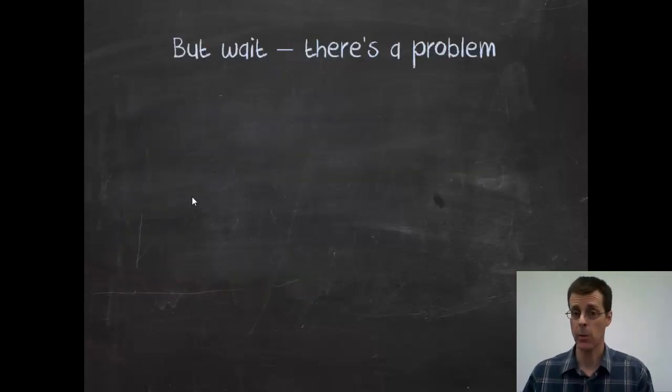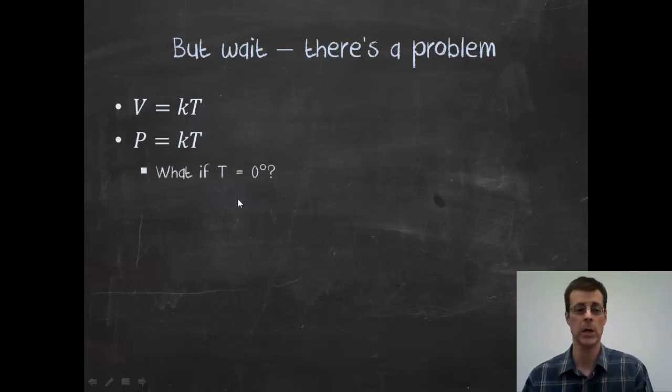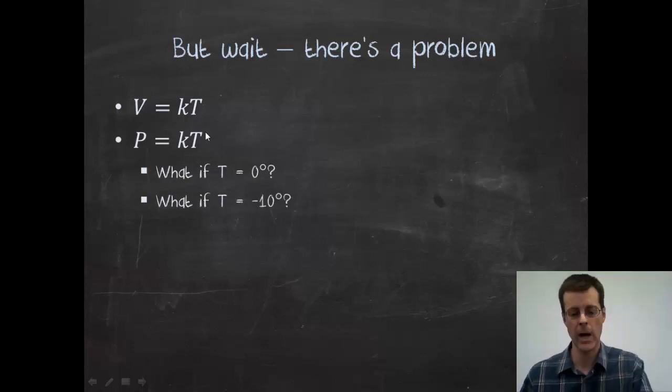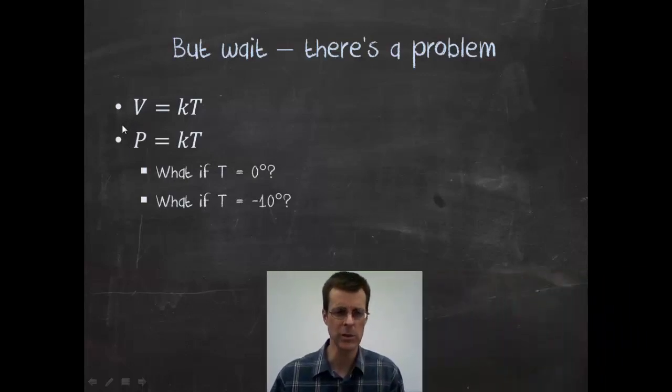There is, however, a problem. And the problem is very simple. If you start to think about these two, Charles' law and Guy-Lussac's law, what would happen if I use this formula on a cold day, if the temperature was 0 degrees Celsius? Well, if I think about this mathematically, if I put a 0 in here, I've got a 0 volume or 0 pressure. Well, what if it were minus 10? Throwing a negative number in for temperature, I'm going to end up with negative volumes and negative pressures. Particularly a negative volume doesn't really make a lot of sense.